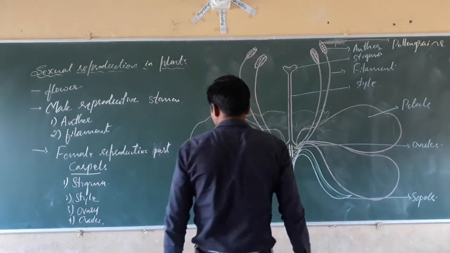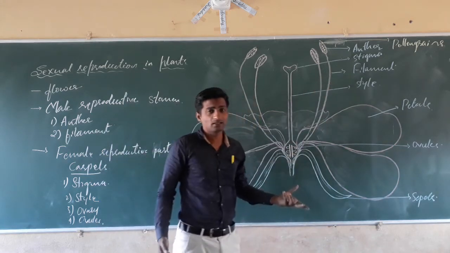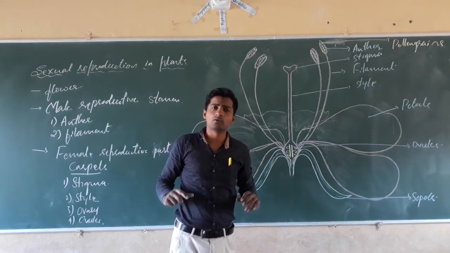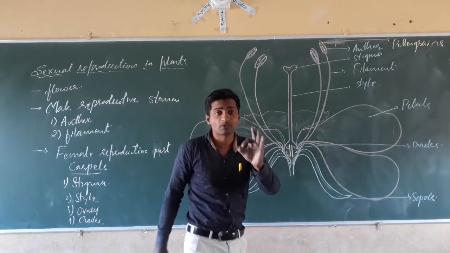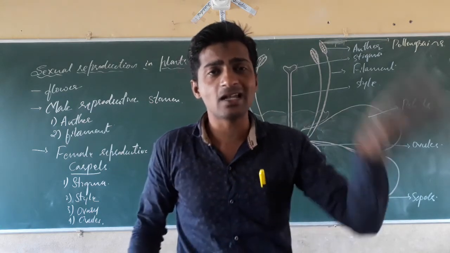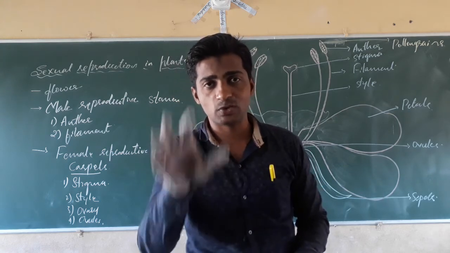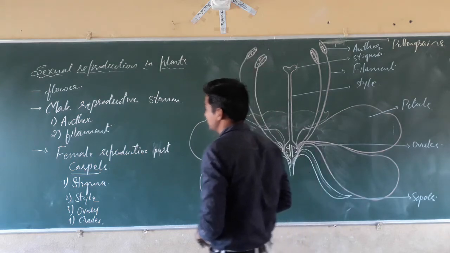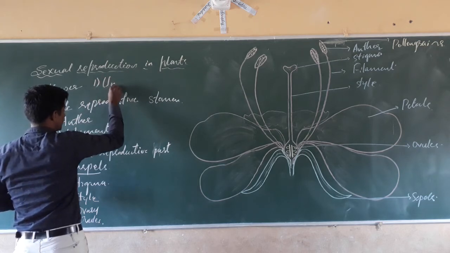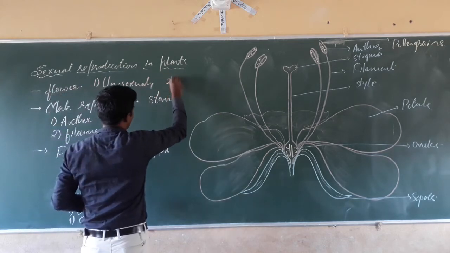Next, dear students, some flowers contain either a male reproductive part or a female reproductive part. Some flowers contain only male and some only female. Such flowers are called unisexual flowers. We have classified flowers into two types: the first one is unisexual flowers, the second one is bisexual flowers.